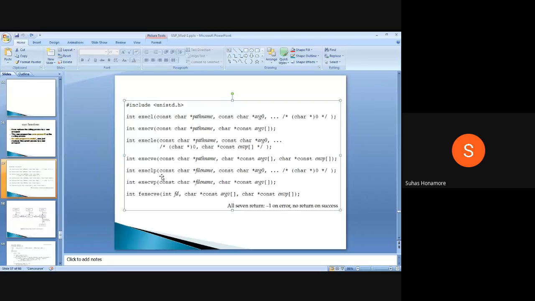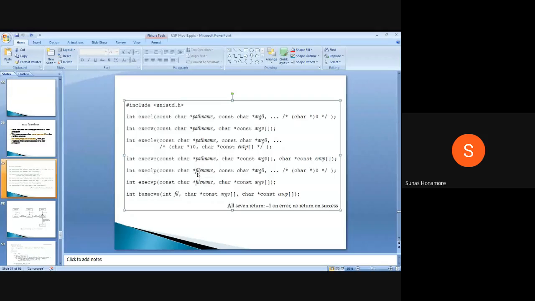Other than this, one more thing: the first one is again execl, and after L we have P now. The difference between these two is only the first argument. Both are exactly the same except that here it is a path name, but here we are giving a file name.